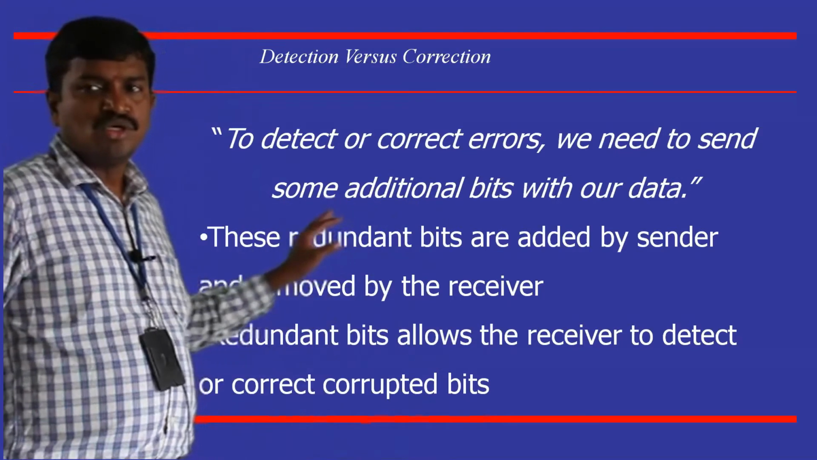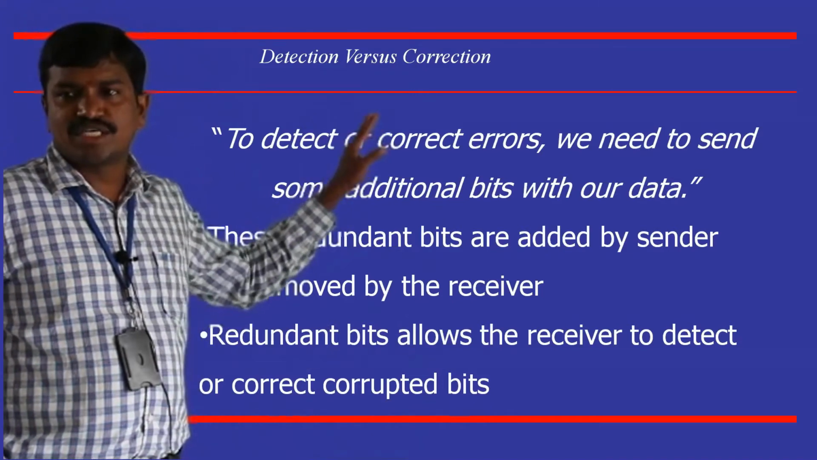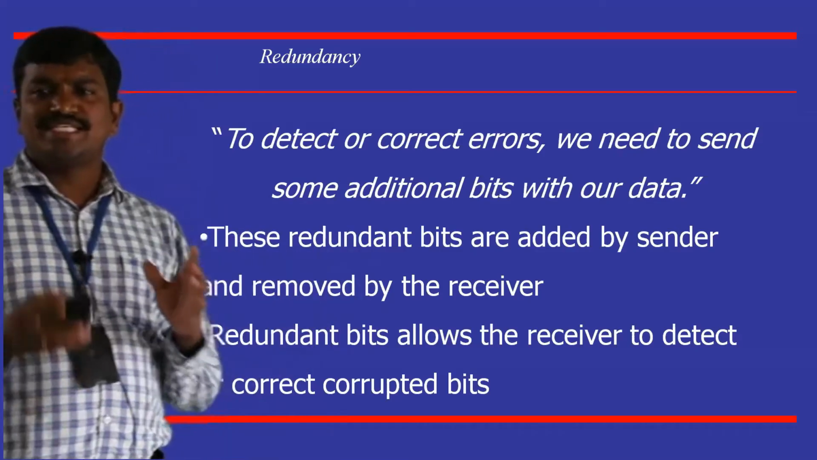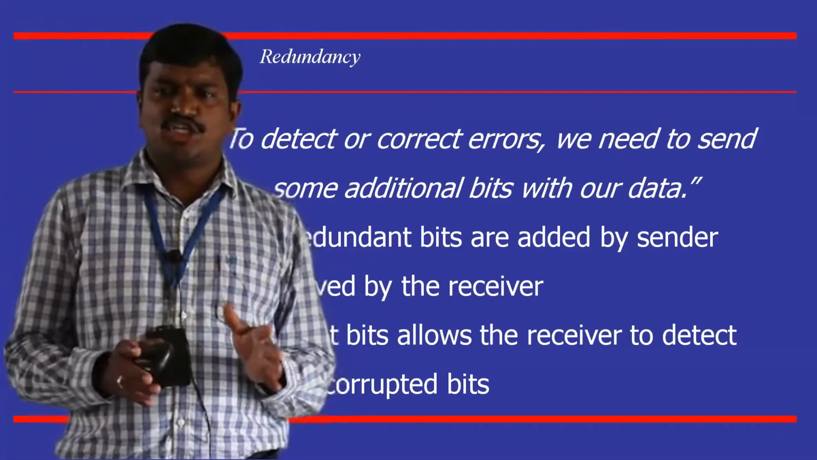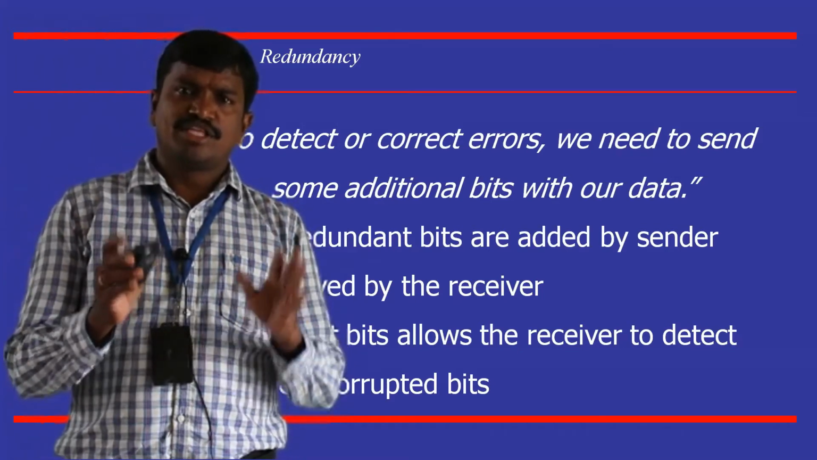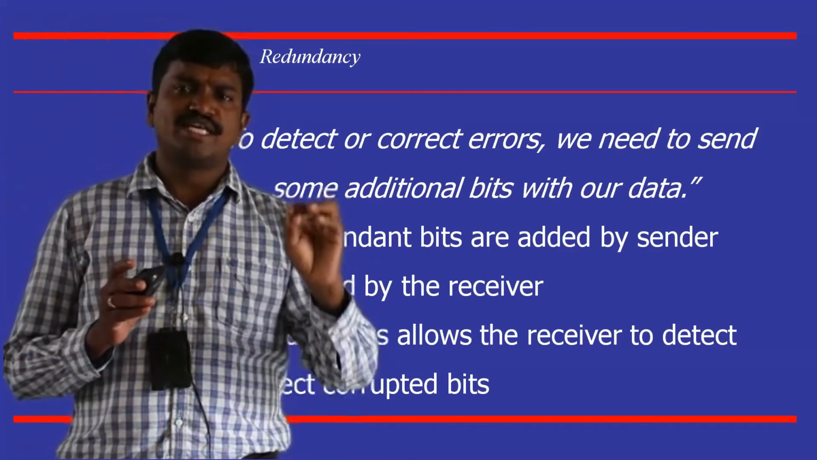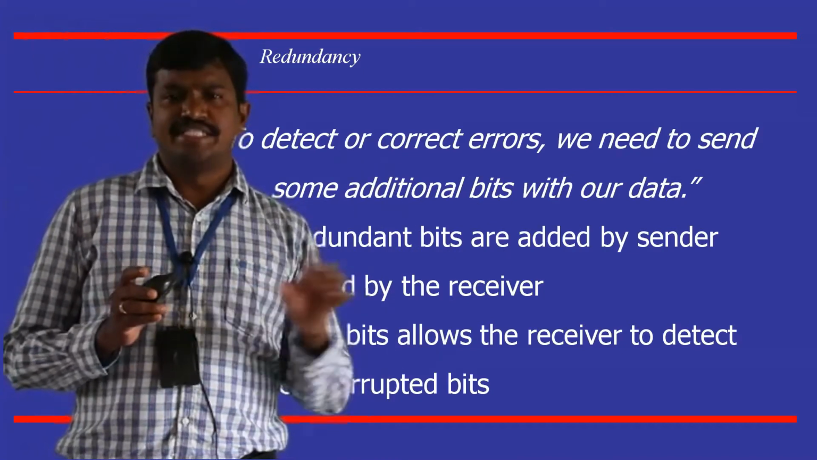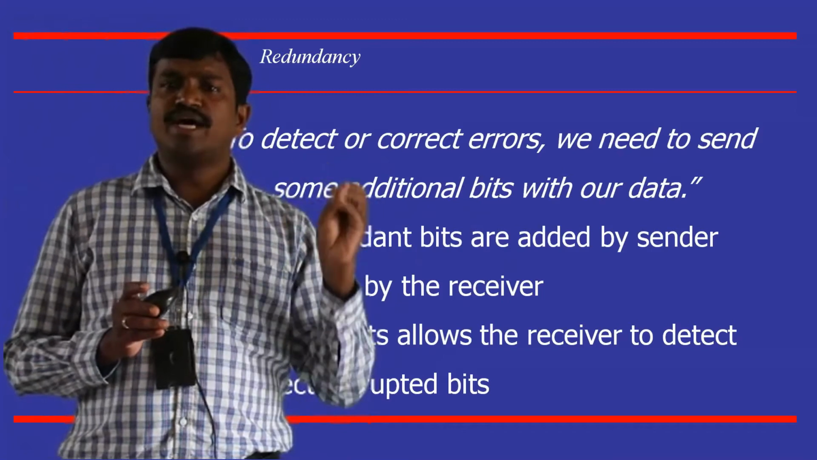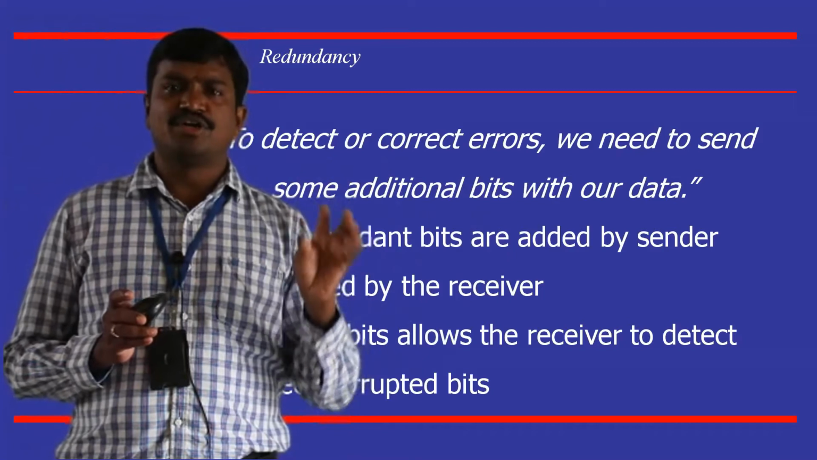So if you take this one, detection versus correction. There is a small difference between error detection and error correction. In case of error detection, the solution to be followed by the receiver is so simple. He will send an acknowledgement to the sender saying that something is wrong in the previously sent frame and to do the retransmission. This is the solution adopted in error detection methodologies.